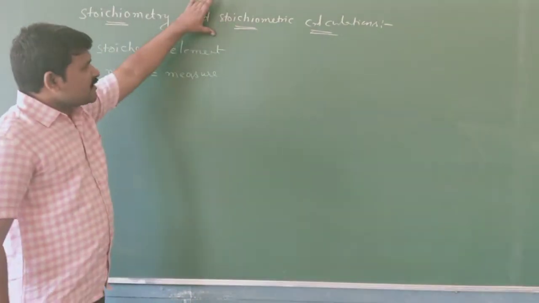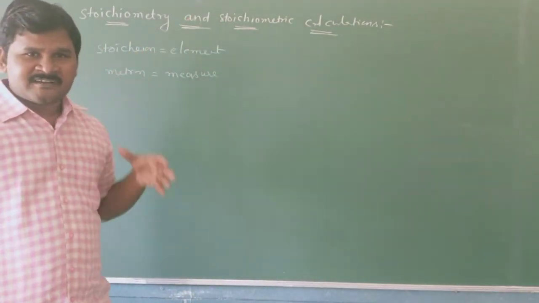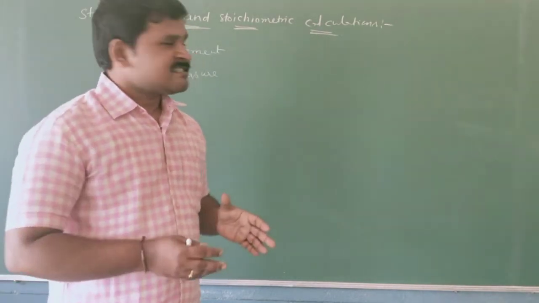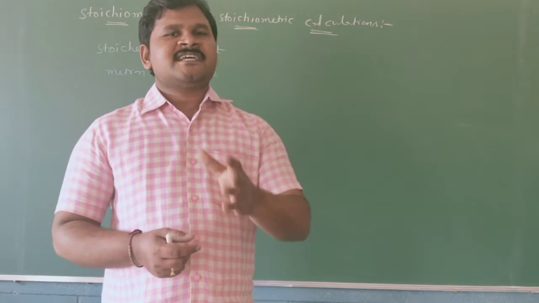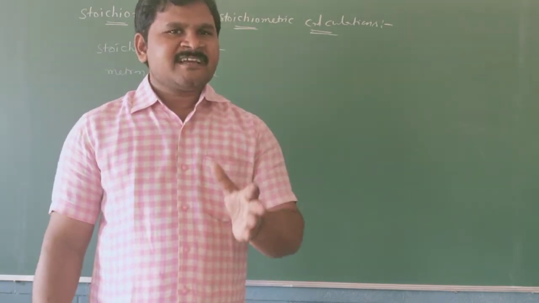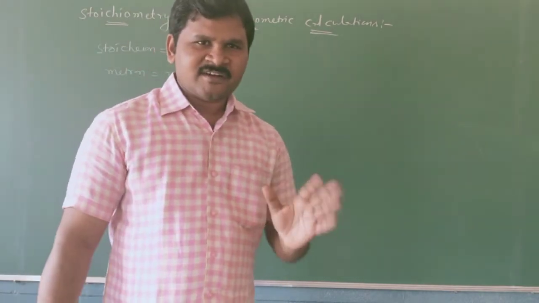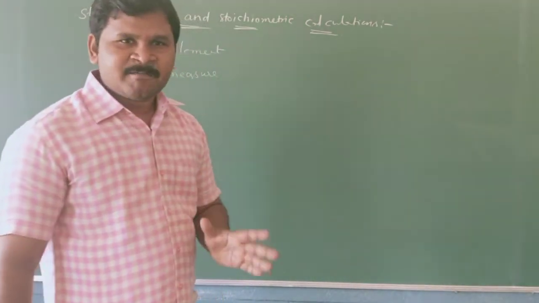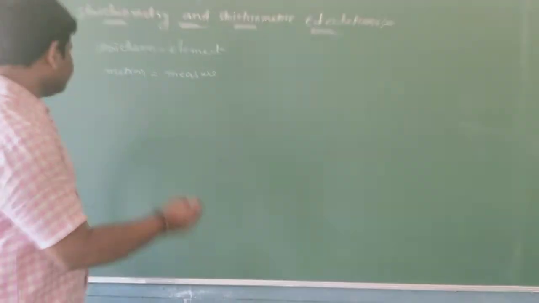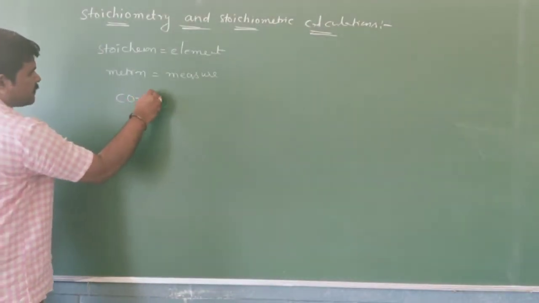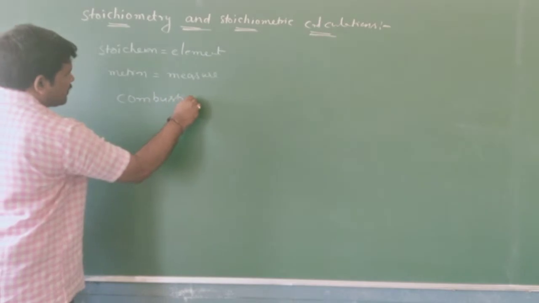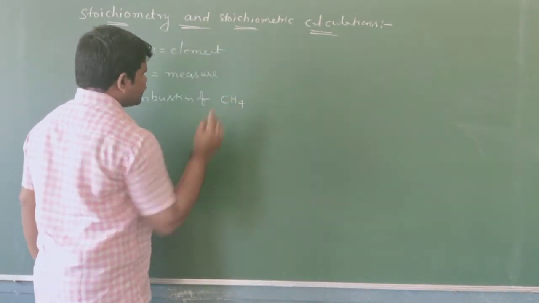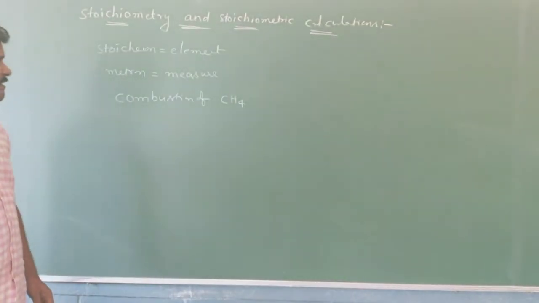Generally, we have different types of stoichiometric calculations. In this class, we will discuss a few stoichiometric calculations by taking one example. By taking one example, I will try to explain the most important stoichiometric calculations. Consider the combustion of methane reaction.